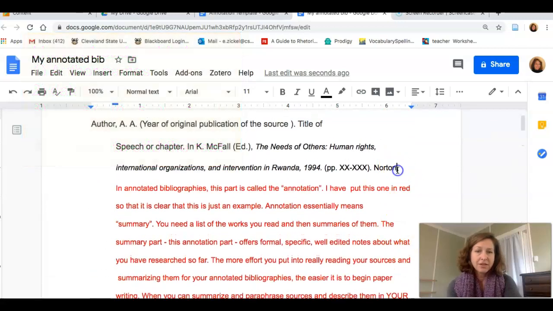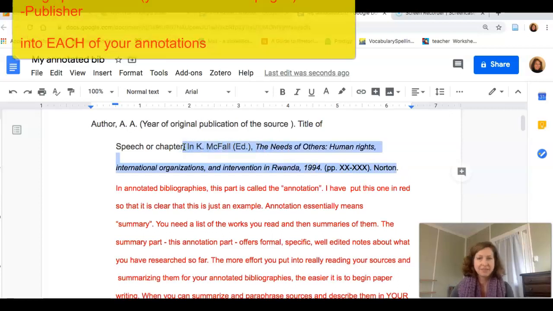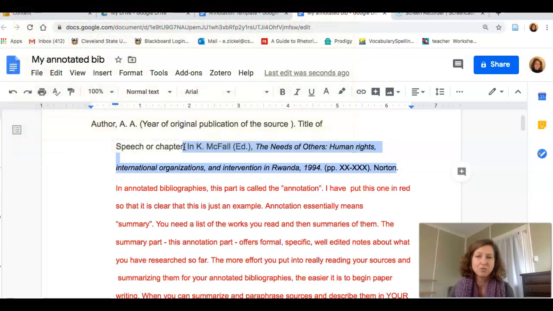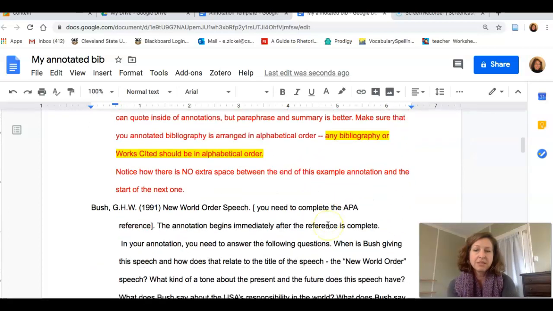This part of every single one of your annotations is the exact same because all of our readings come from the same book. And the title of the book, our game book, is The Needs of Others, Human Rights, International Organizations, and Intervention in Rwanda, 1994. Kelly McFall is the editor of that book, so every single one of your annotations should have this information. And I put this in here because I want you to be able to copy and paste this. So if it was me doing this assignment, I would highlight it. I would hit Control-C or Command-C.